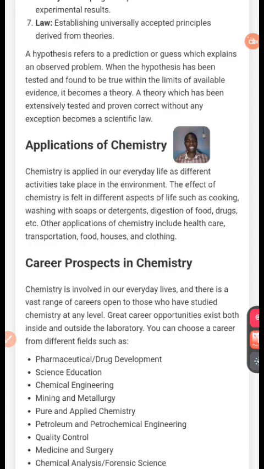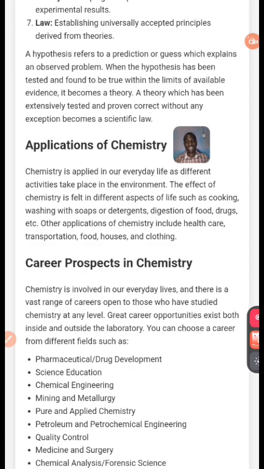The next one is healthcare, transportation, food, housing and clothing. All this one is under chemistry. What do we mean by healthcare? Healthcare, they are doing what? Chemistry in that place. Transportation, now we are buying fuel up and down. Who produces it? It is chemistry. Now food, we are using it in our farm to develop what? What are they using to grow food? They are using fertilizer that they give to the farmer to develop their own.